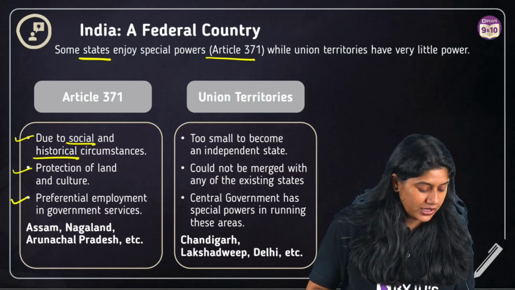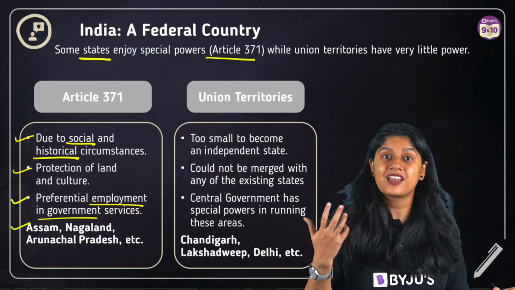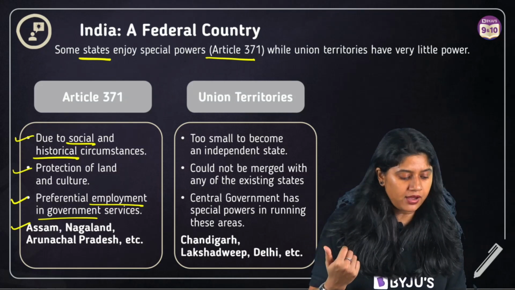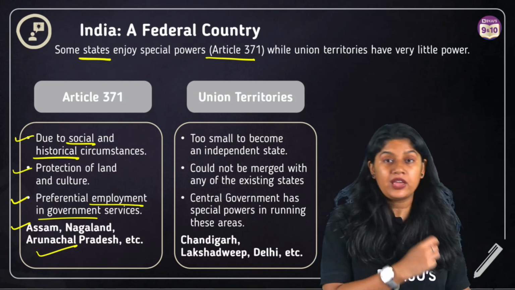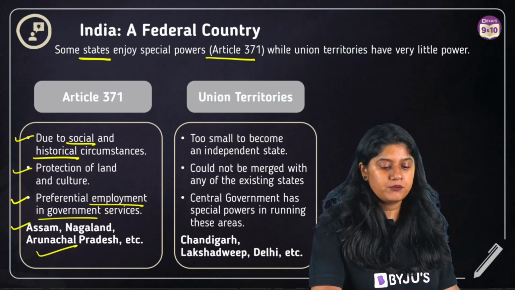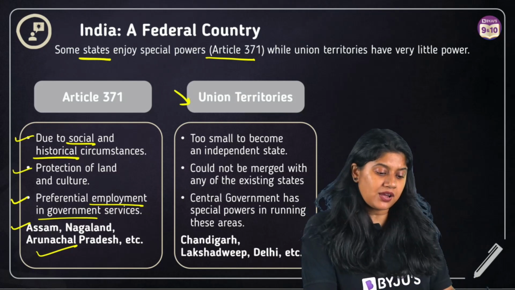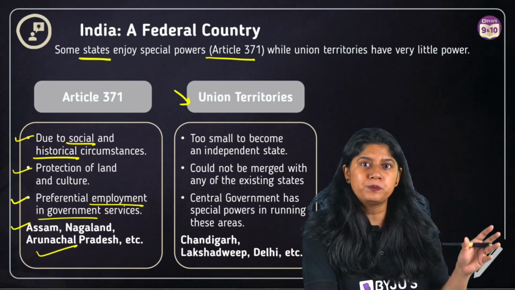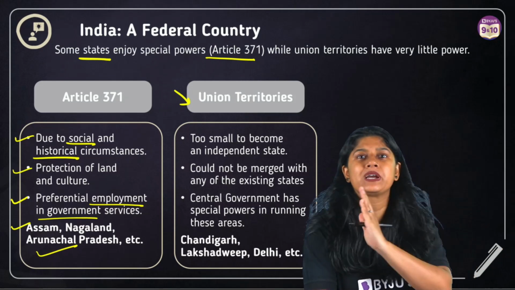So of course we have a few examples of states like Assam, Nagaland, Arunachal Pradesh. All of these are special states, and they have Article 371, which gives them additional power. We have union territories in our country. They are not too big to call a state, and not too small to become a part of a state.